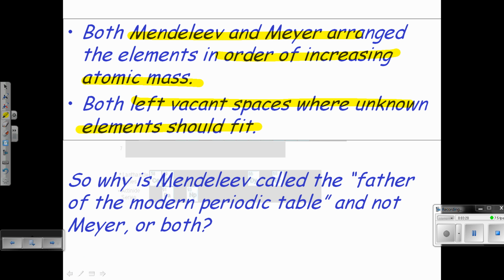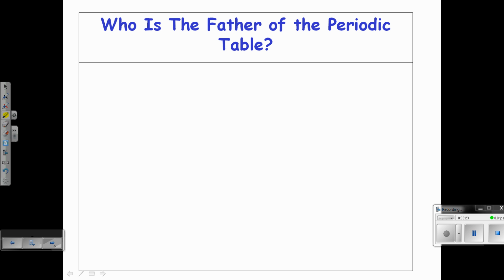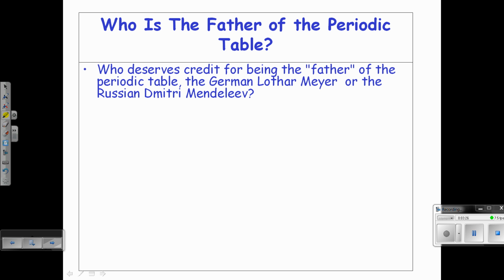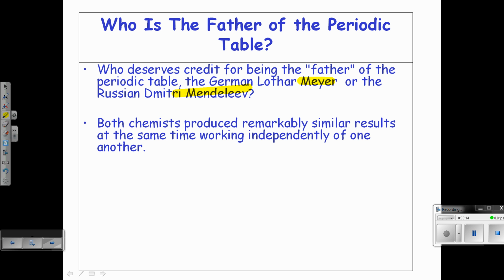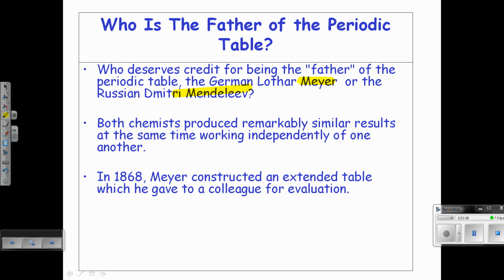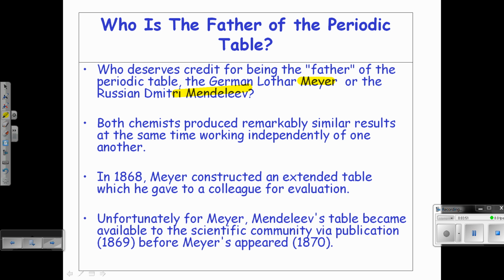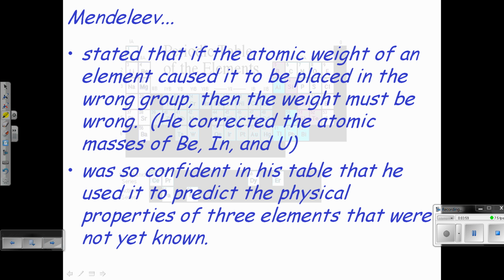Mendeleev published his ideas first. So the father of the modern periodic table is Mendeleev and not so much Mayer. It just has to do with when their results were published. It's very similar to biology, where Darwin and Wallace published the same idea of natural selection at very similar times. One got more credit than the other, so it's the same kind of situation with the periodic table. Mendeleev's periodic table became available in 1869 before the other one appeared, so hence he gets the credit.